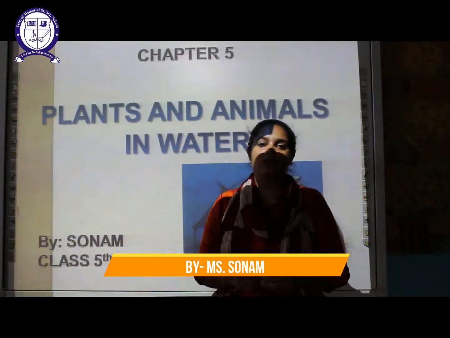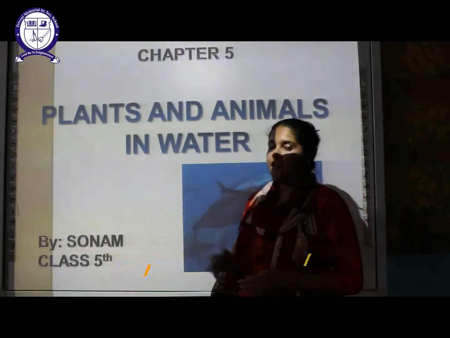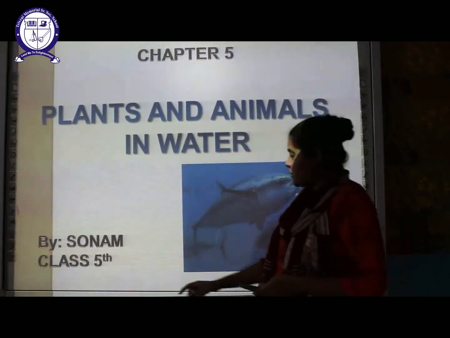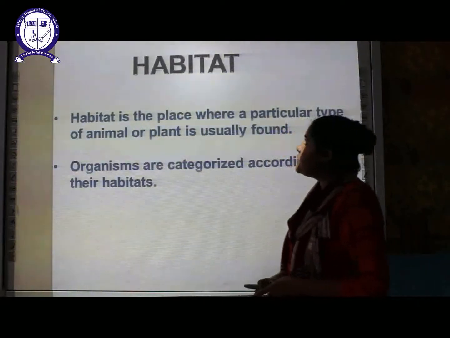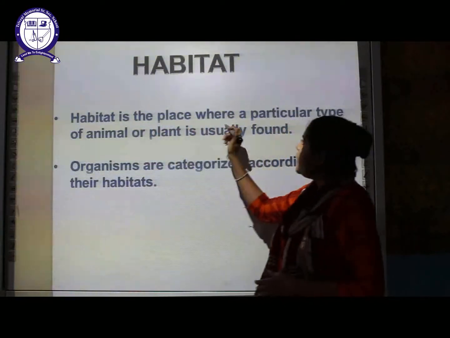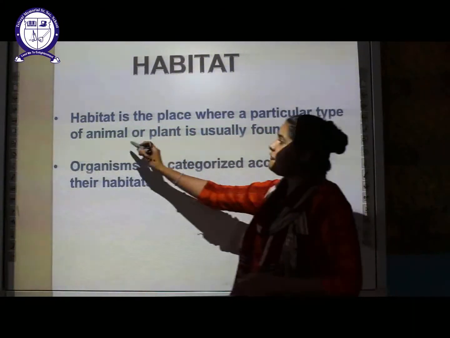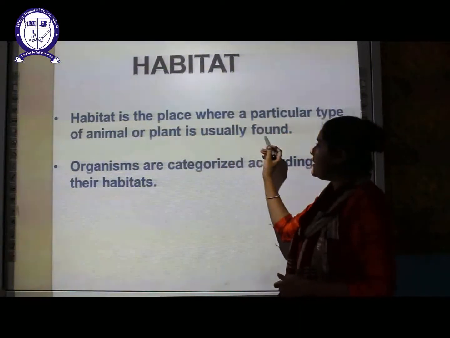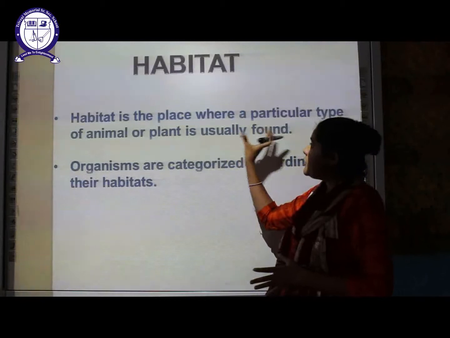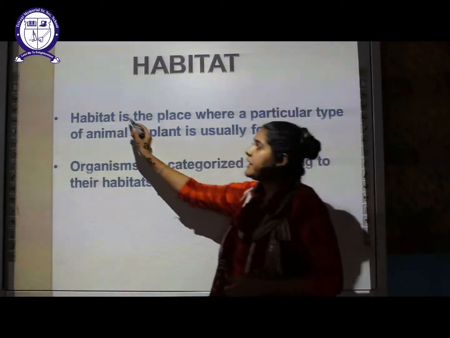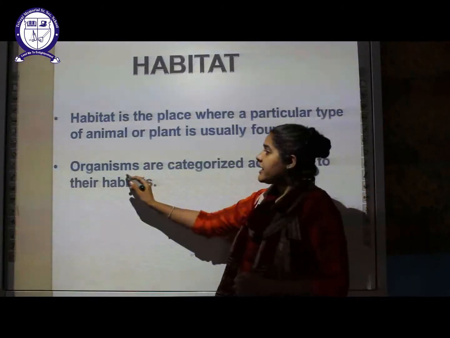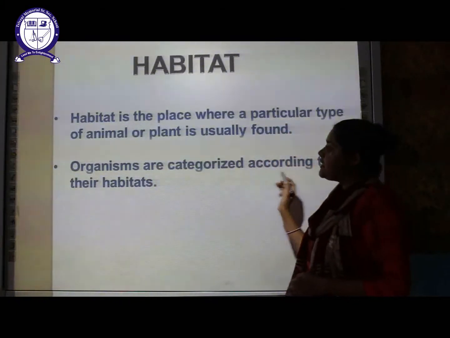So today we are going to start the fifth chapter of EVS, that is plants and animals in water. First of all we have to discuss what is habitat. Students, habitat is a place where a particular type of animal or plant is usually found. That particular place where a certain type of plant or animal is found is considered as a habitat for that organism.